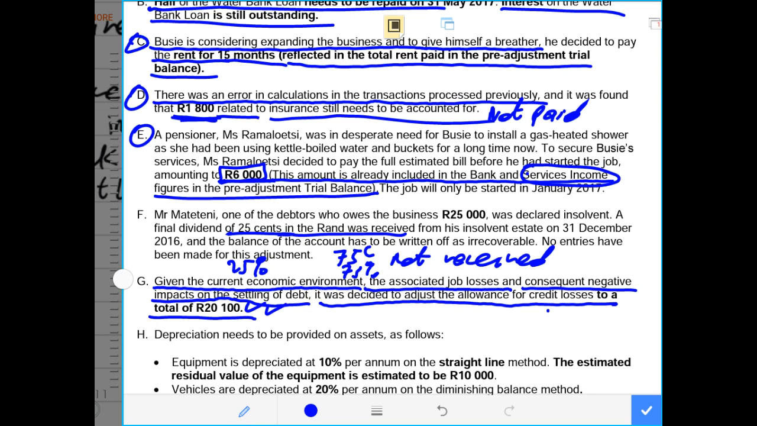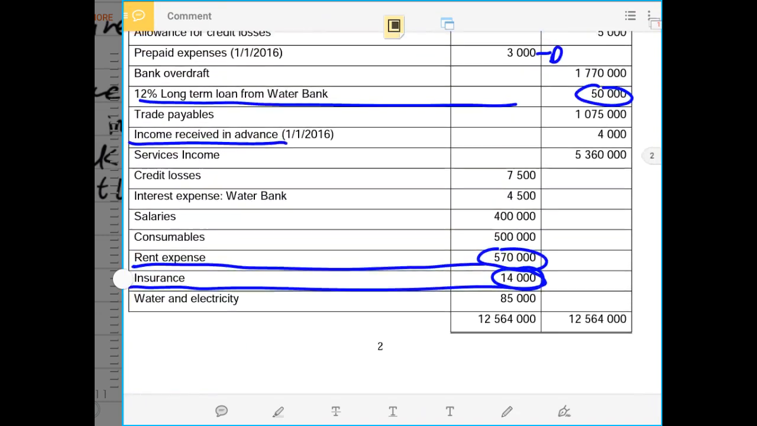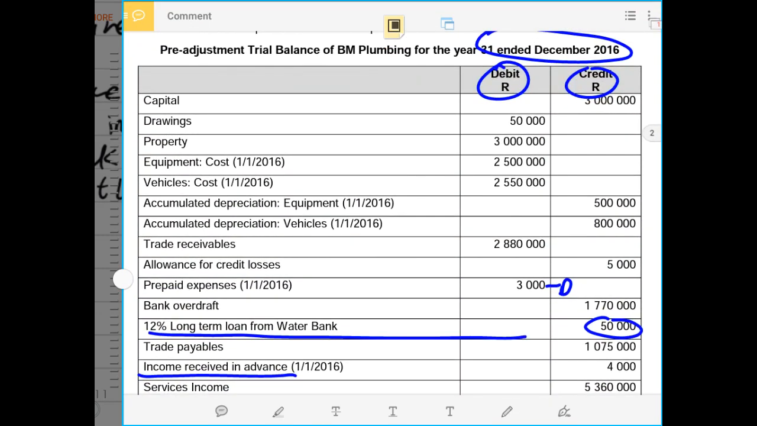Whenever you are given this, you first have to go and check how much is the allowance that is already in the trial balance.